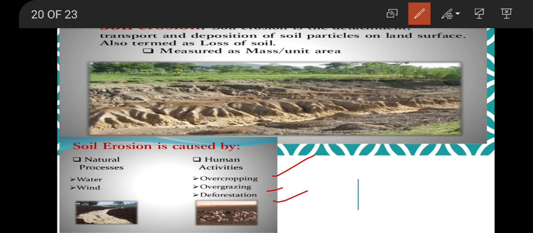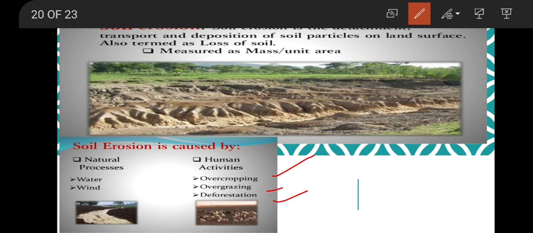So naturally, whenever there is deforestation, there are no plants, no trees, no roots. It leads to the loosening of the soil. Whenever there is wind or heavy flow of water, the topsoil will be easily washed away. So this way, deforestation leads to soil erosion. That's why we should not cut the trees and plants. We should allow the trees and plants to grow. Thereby the topsoil will be retained there itself.